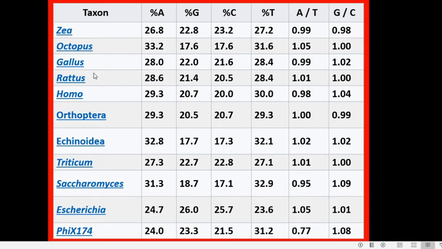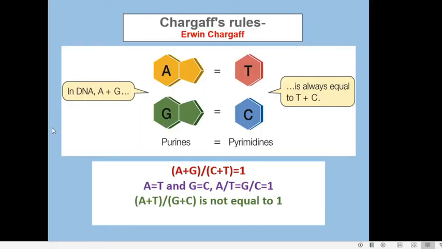So, these are the four formulations made by Chargaff. That is, there is a 1:1 stoichiometric ratio between purines and pyrimidines. The quantitative base composition, even though it varies with species, will remain the same among members of a species. A plus G will be equal to C plus T. So, A plus G by C plus T will be equal to 1.